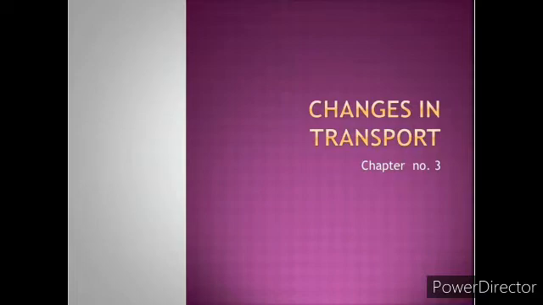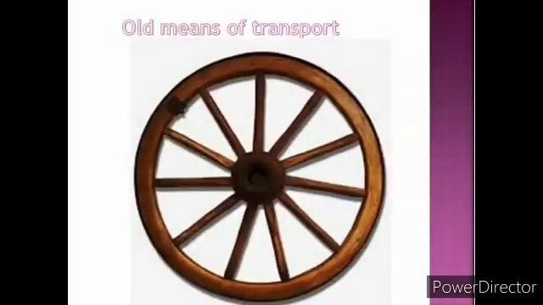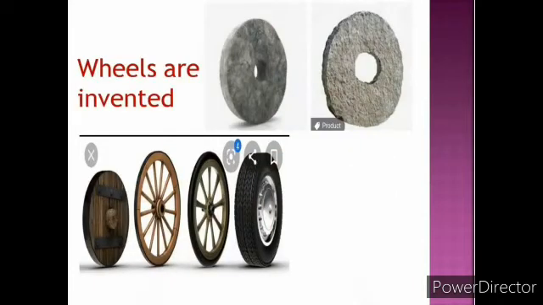In the early time, the means of transport were very simple and slow. Over the years, they had improved greatly. Now, move to the older means of transport. In the early time, people either walked from one place to another and often took help of animals to travel and carry things. However, the invention of wheels made traveling much easier. Wheels enable people to use animal-drawn carts to carry people and things around.